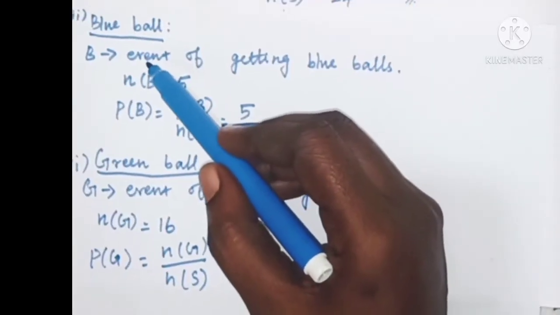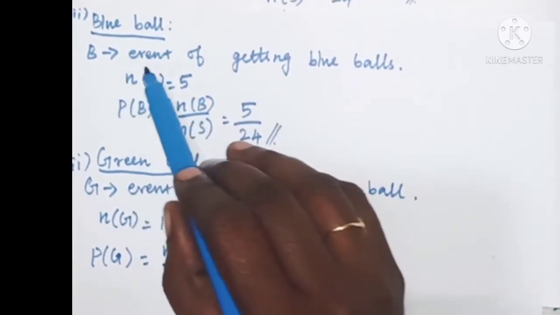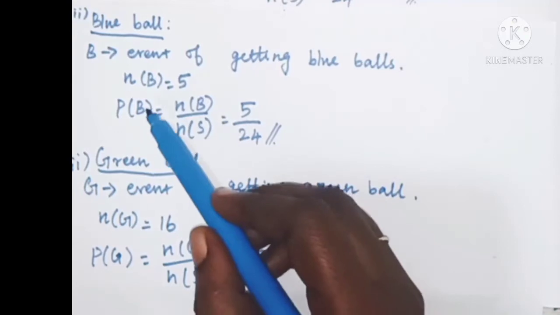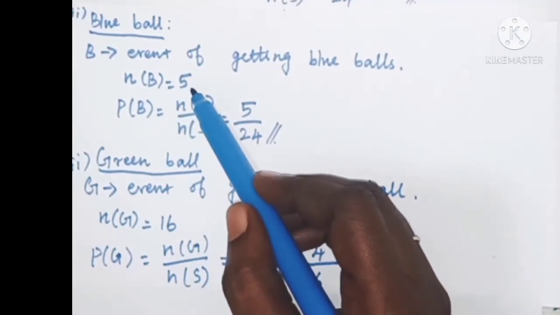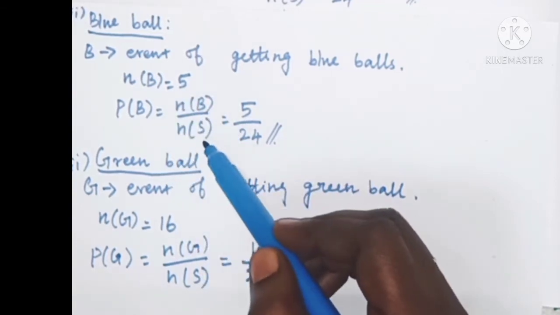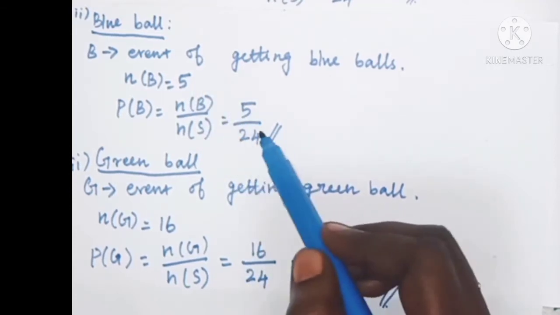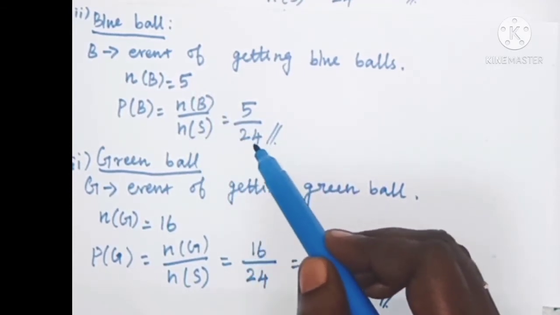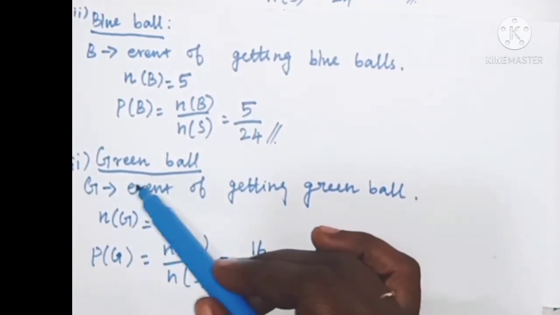Next, we have to find the event of getting a blue ball. B is the event of getting a blue ball. So how many blue balls are there? There are 5 blue balls. So P of B is equal to n of B divided by n of S, which is the number of blue balls, 5, divided by the total number of balls, 24. 5 by 24.